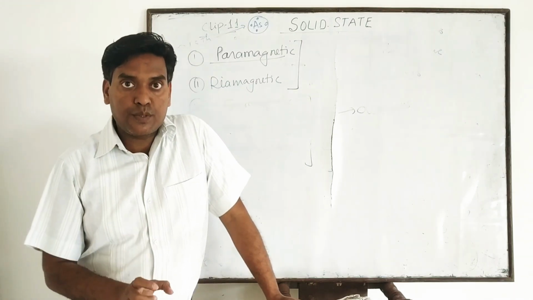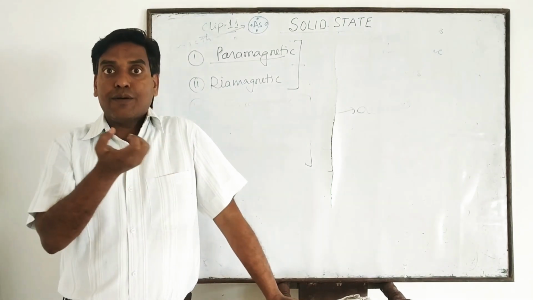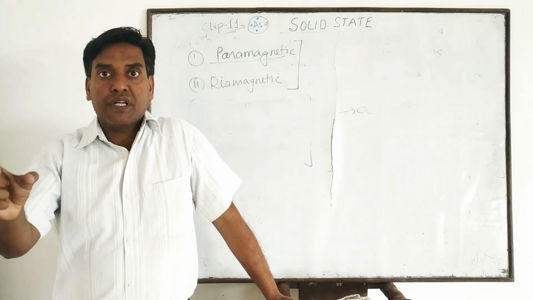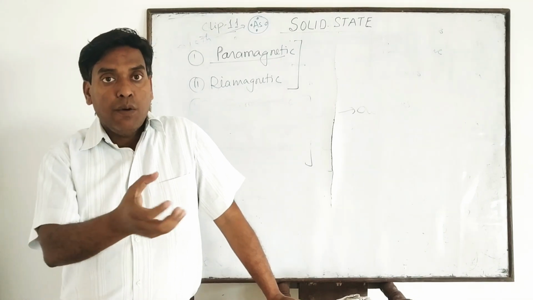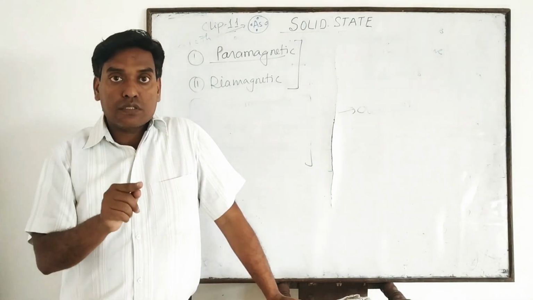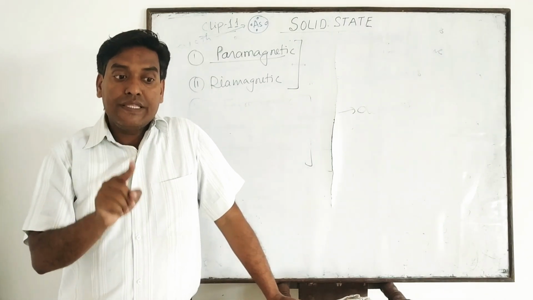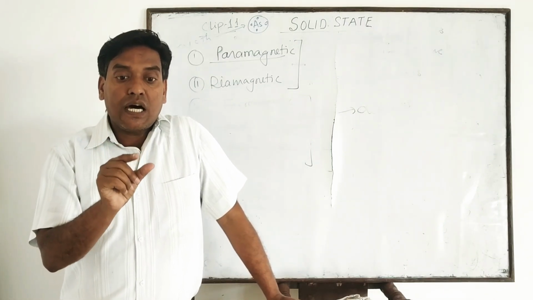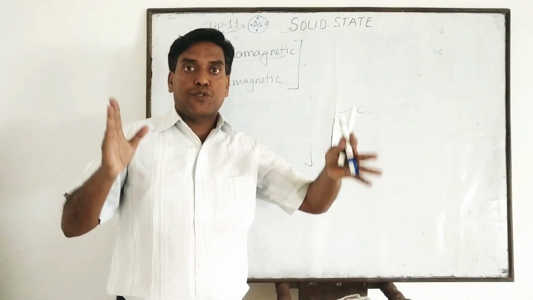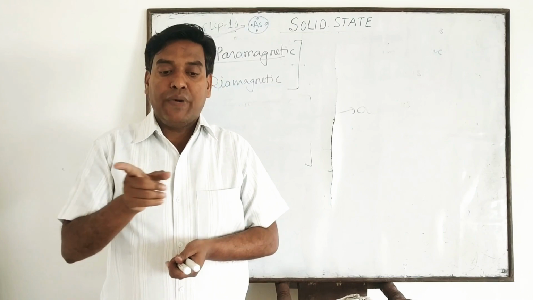And when a paramagnetic substance is placed in a magnetic field, it is weakly attracted by the magnetic field. जब कभी हम पैरामैग्नेटिक सब्सटेंस को मैग्नेटिक फील्ड में रखते हैं तो वो धीरे धीरे अट्रैक्ट होता है. And why so? Because when a paramagnetic substance is placed in a magnetic field, it gets magnetized in the direction of the magnetic field.